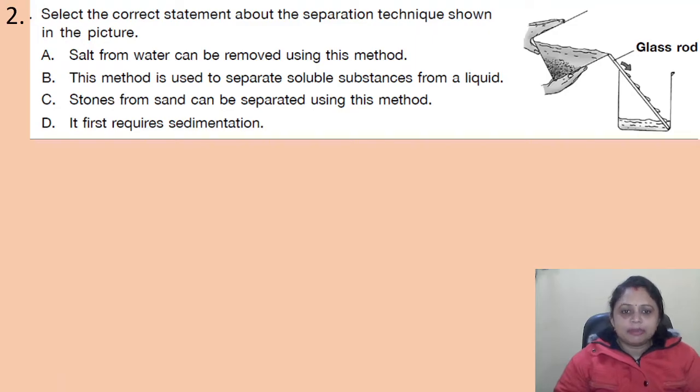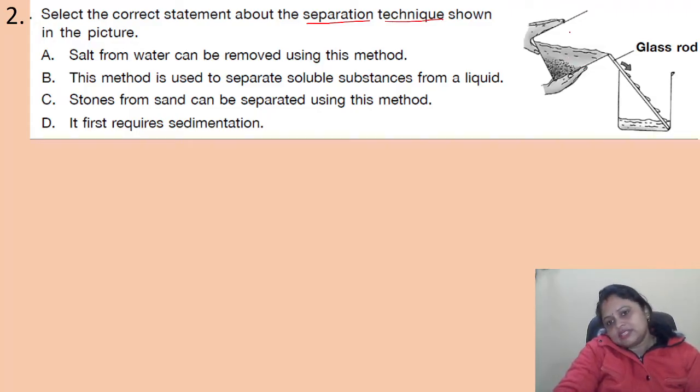Select the correct statement about the separation technique shown in the picture. Option A, salt from water can be removed using this method. B, this method is used to separate soluble substance from a liquid. C, stones from sand can be separated using this method. D, it first requires sedimentation. So here a separation technique is given, right? What is there? See, here it is a beaker and some things are settled here and we are decanting this liquid to another beaker. Yes, so this is the thing.